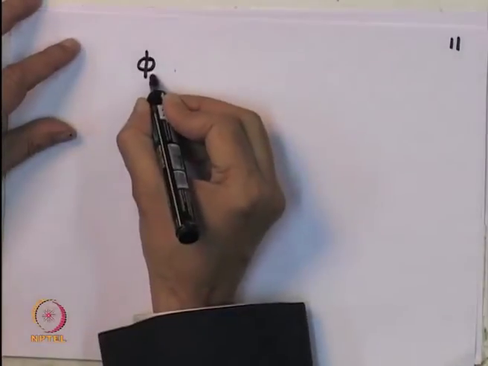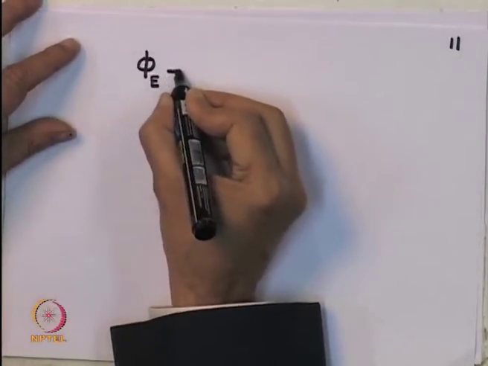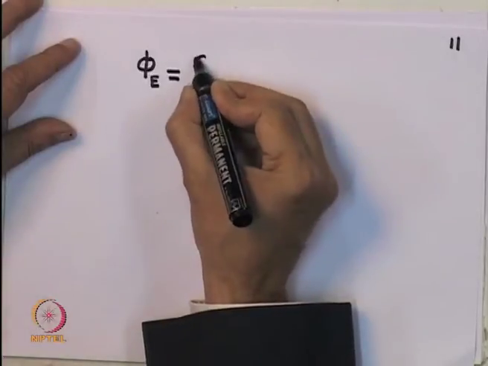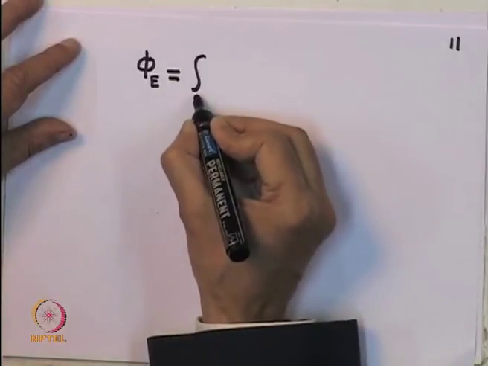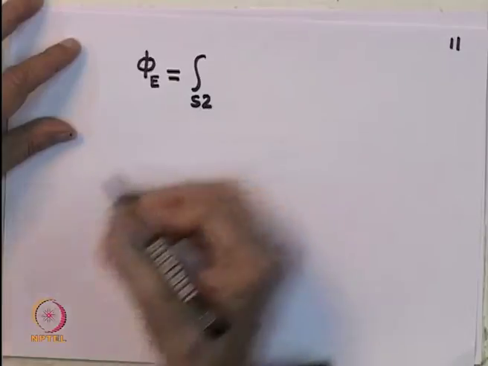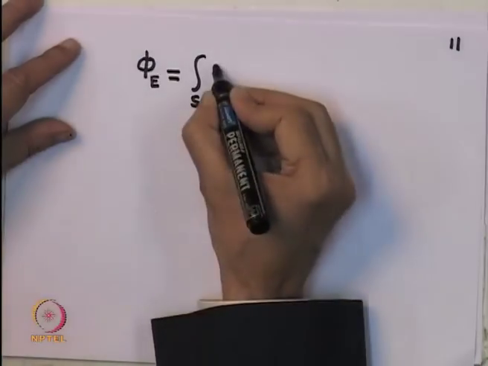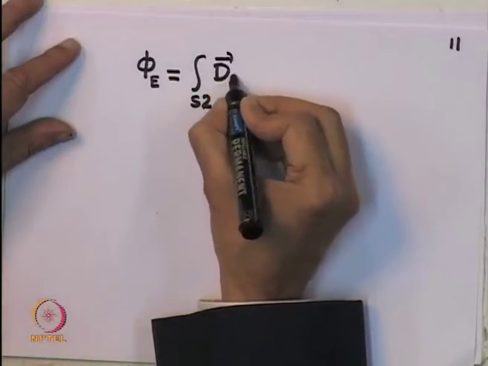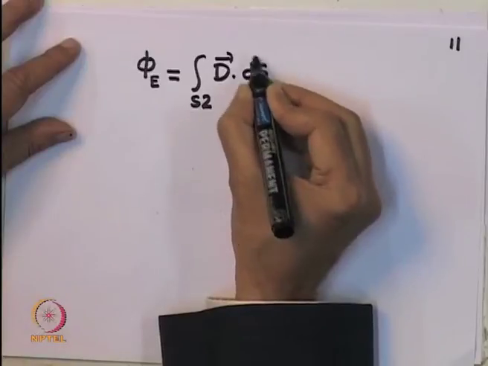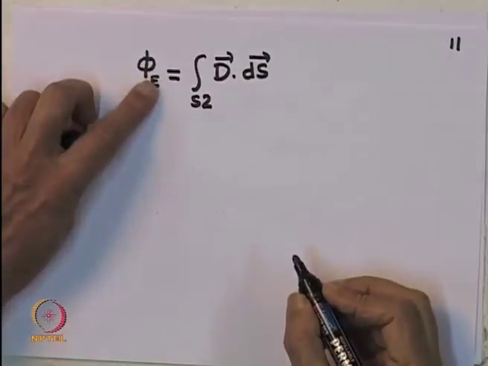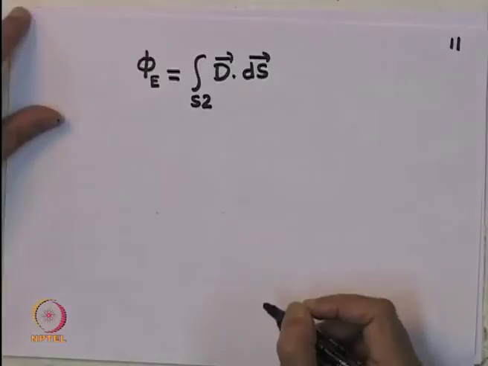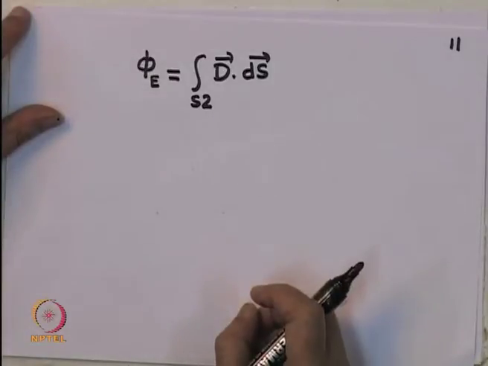So, the electric flux in this region is given by the surface integral, this time I am taking surface S2, of D dot ds. I have taken the flux of the D field, because I have said it is filled with dielectric.